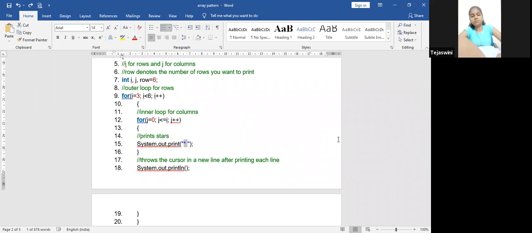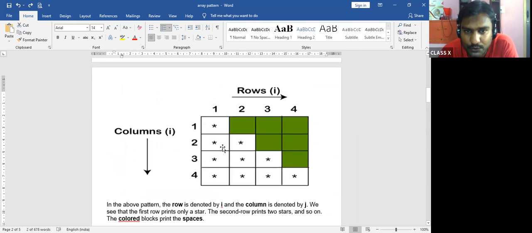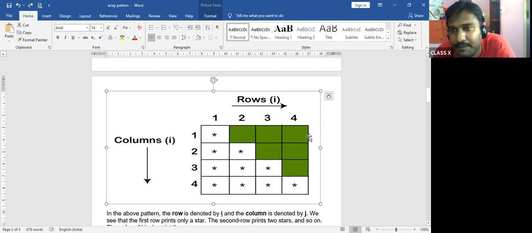Here, what is very important in this program? The loop. There are two loops. i is for row and j is for column. I have shown you the table. This column is for j and row is for i. Every time, first it prints one star and the remaining will be empty. Second time it prints 2 stars, remaining will be empty. Now here we have 4 rows.